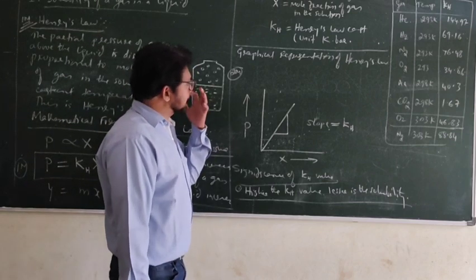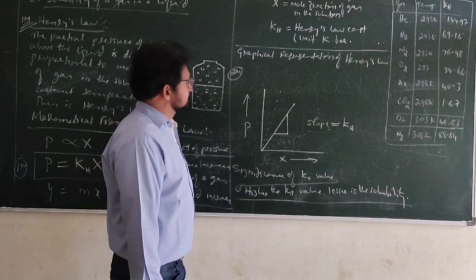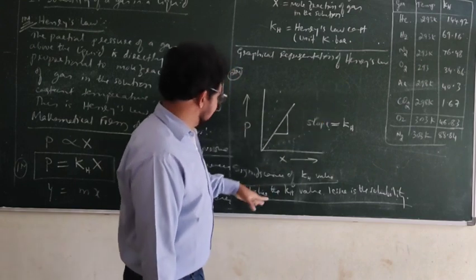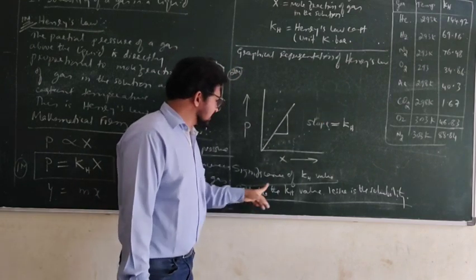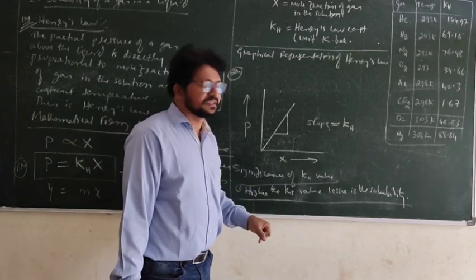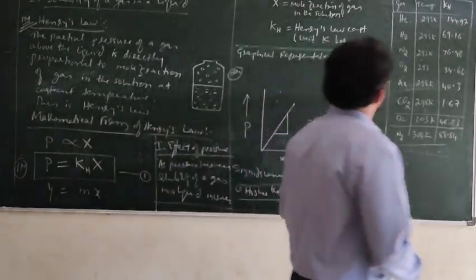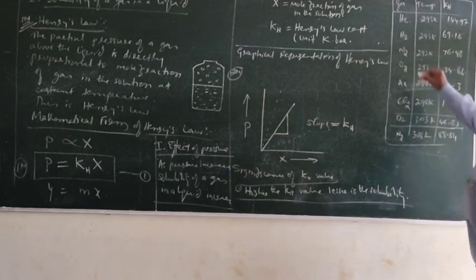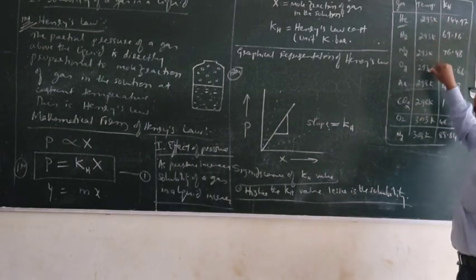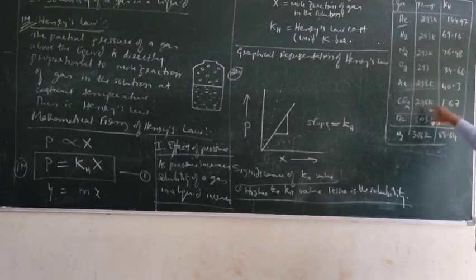The effect of temperature is also another very important thing. But observe this chart, where I have told you the higher the Kh value, the lesser is the solubility. Is it correct? Observe this. Helium gas, all are at 293 Kelvin, okay?